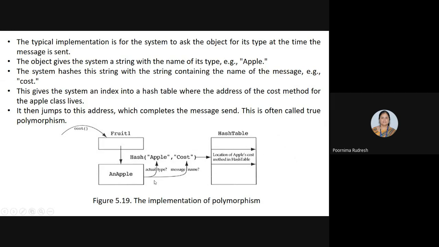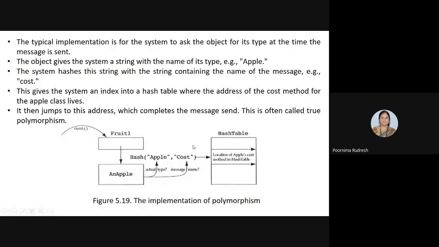So how does the implementation take place? Whenever we send the message to the fruit class, during that time itself it asks the type of the object, and it gives the name of the object as apple. Then the system hashes this apple string with the name of the message, which here is cost.